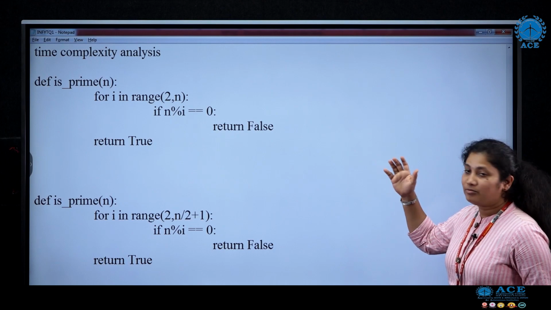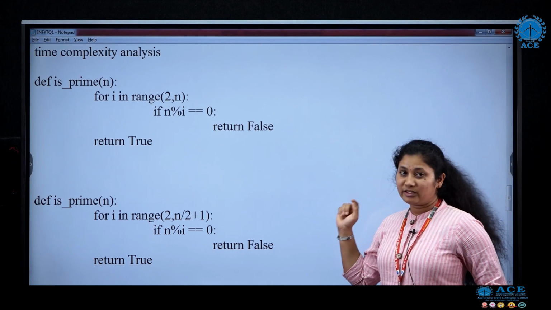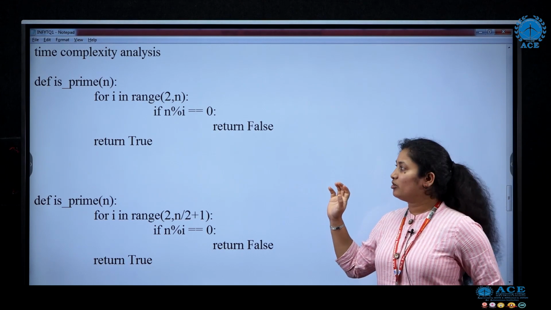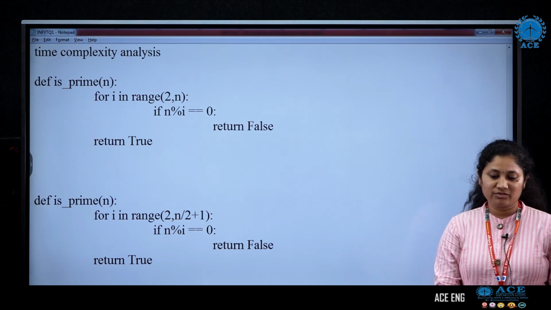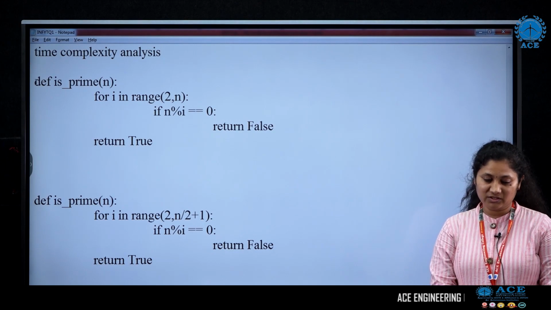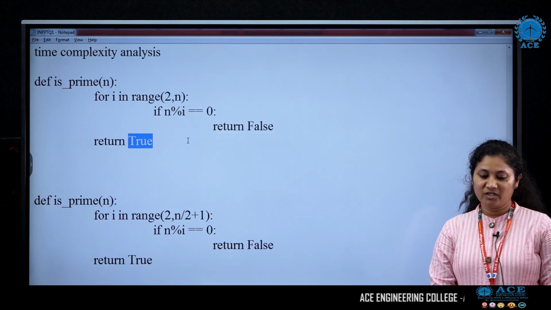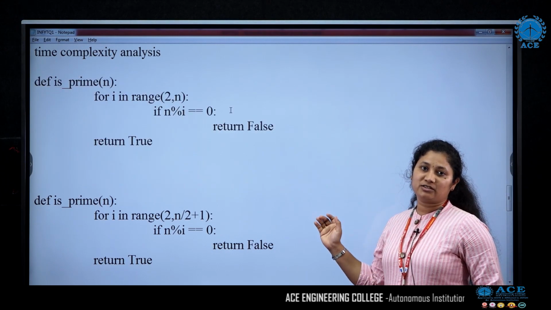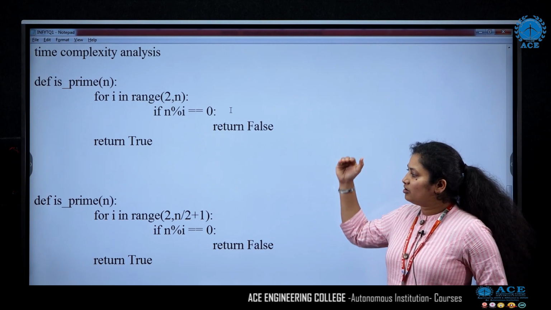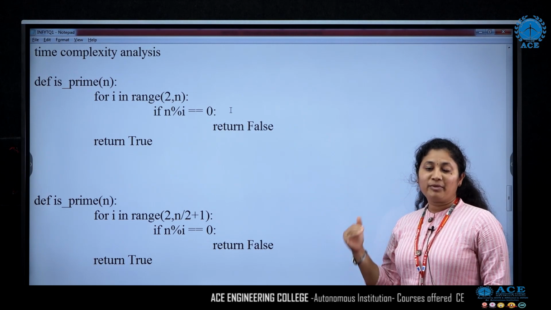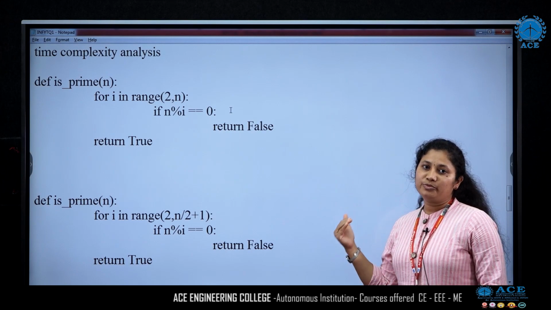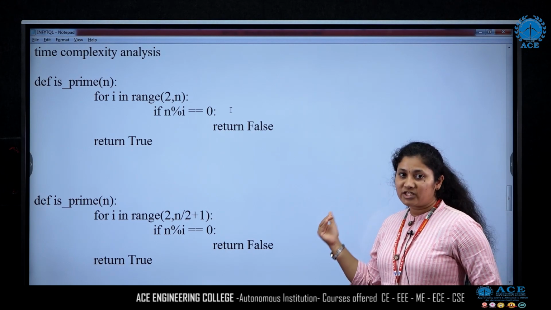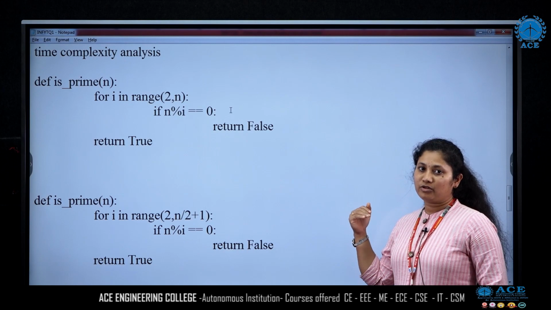So here the problem is to check whether the given number is prime or not. So what we have done is we have not written the entire code, but we have just written a function here. As I told, any given problem you can write in multiple ways. The logic here for all the given options is correct, but let us see what is the optimized code to check whether the given number is a prime or not.